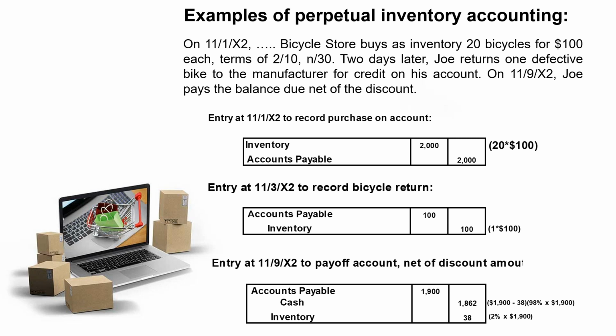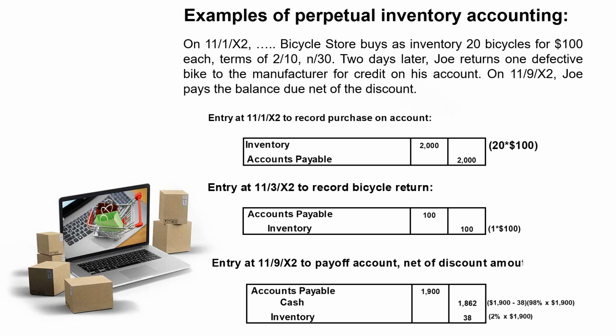And the credit also has to be to inventory because we no longer have 20 bikes. We've just returned one to the supplier. So we need to reduce inventory by one bike at its cost. When we were selling inventory and a customer returned it, we used an account that I recall sounded like sales returns and allowances. Maybe we should use some account here called purchase returns. Well, what kind of an account would that be, I suppose?